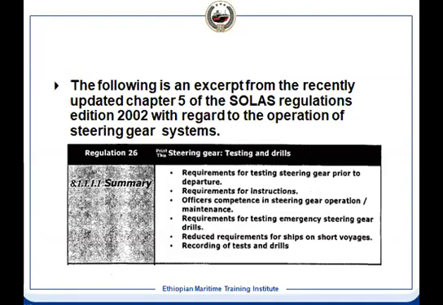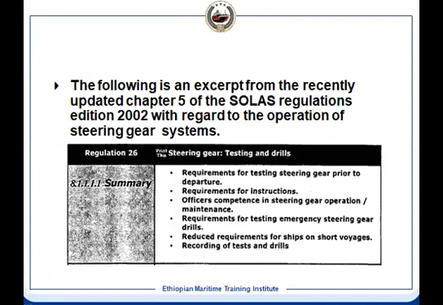So this protection, all the alarms and what is the trip, separately I'll come to a slide. But that is as per the SOLAS. And any system has to comply with the SOLAS. So a requirement for the testing of steering gear prior to the departure, you must test it. It is a SOLAS mandatory requirement.